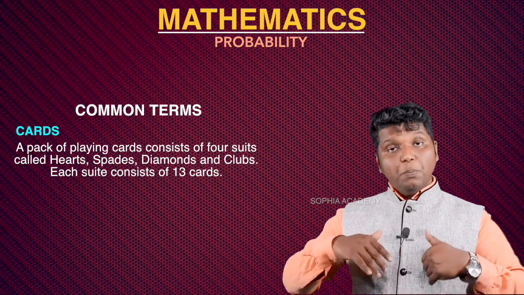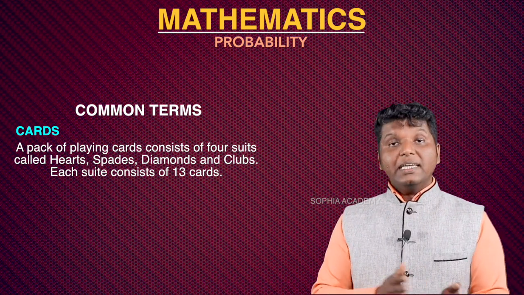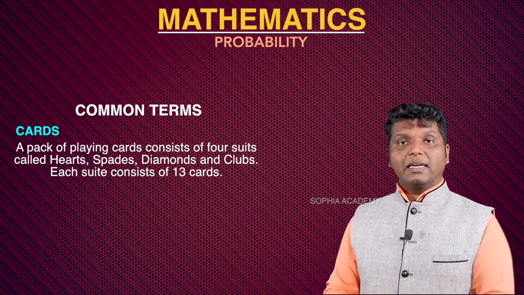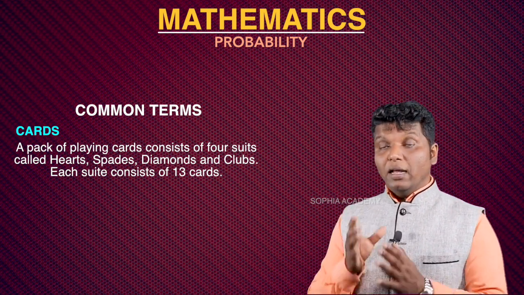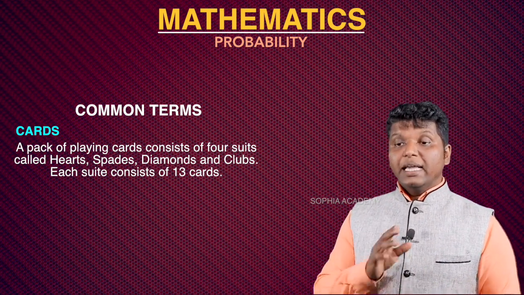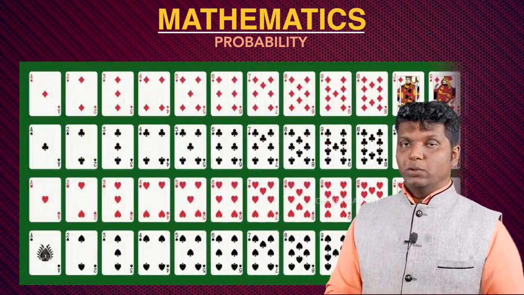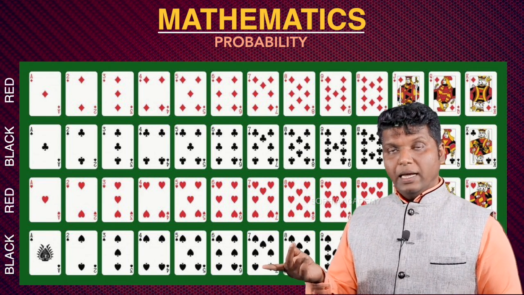Okay. And these black cards again are categorized into 2: 13 and 13. Red cards also like that, 13 and 13. So we can say one deck of cards totally contains 52 cards, which have 4 suits: 2 suits of black and 2 suits of red color.